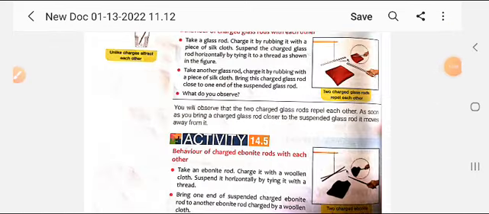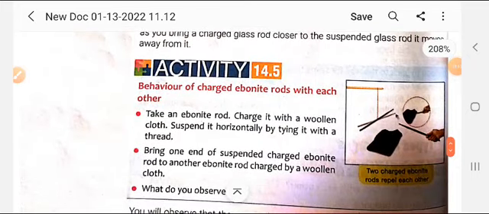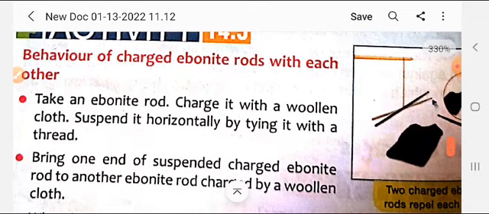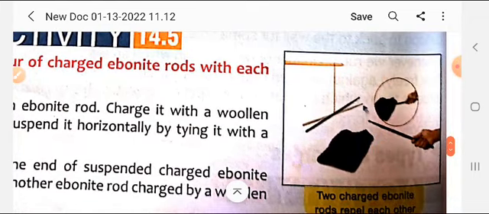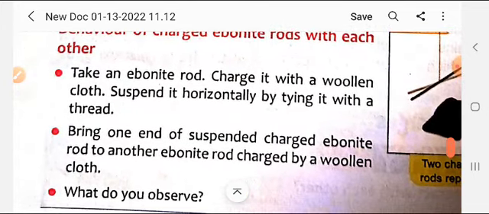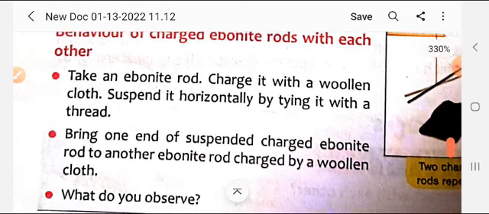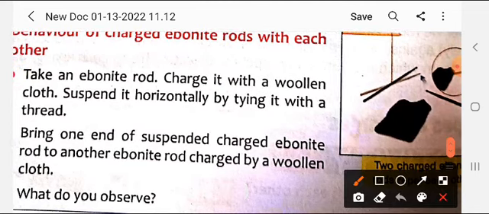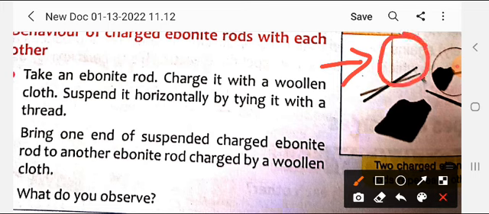So students, next is the behavior of charged ebonite rods with each other. Take an ebonite rod and charge it with woolen cloth. Rub the ebonite rod with the woolen cloth. So the ebonite rod gets charged after rubbing it with the woolen cloth. Now suspend it horizontally by tying it with a thread and hang it. You can see here how the ebonite rod has been hung with the help of a thread.